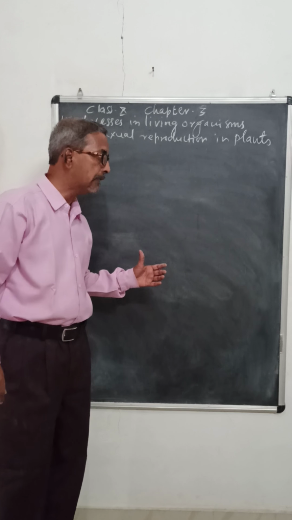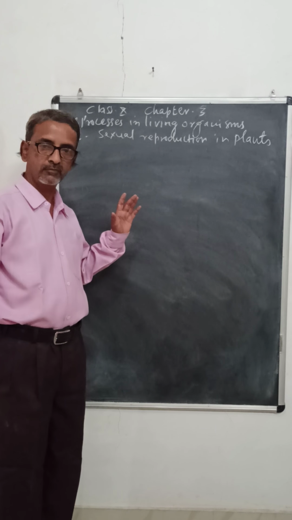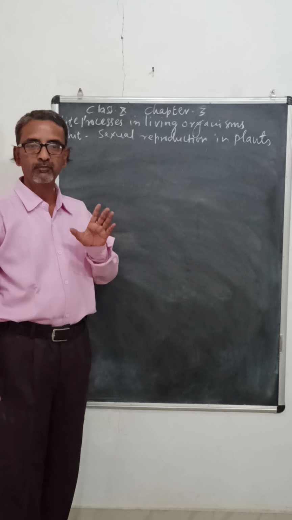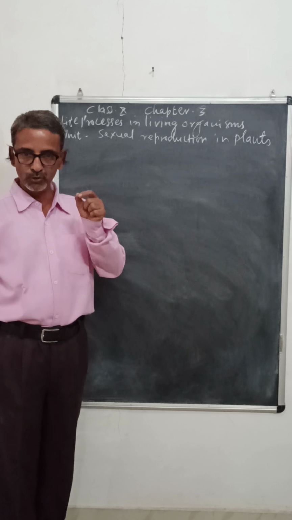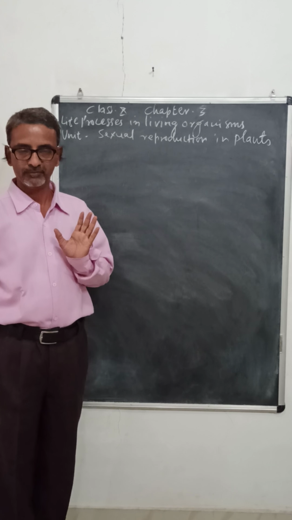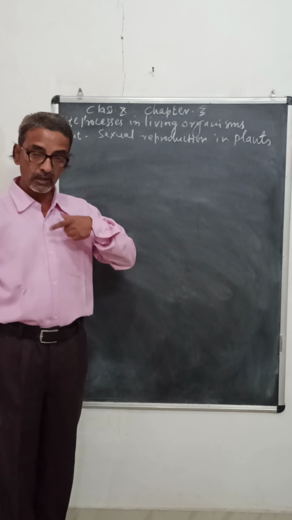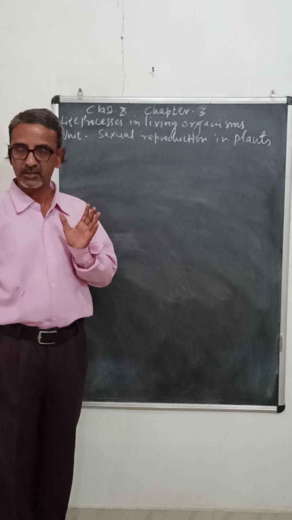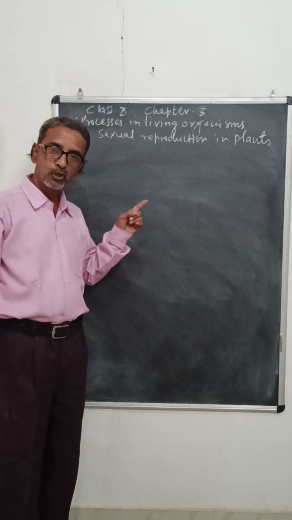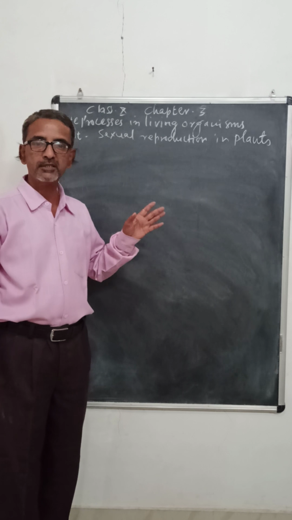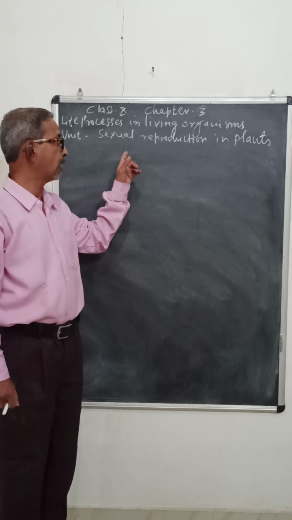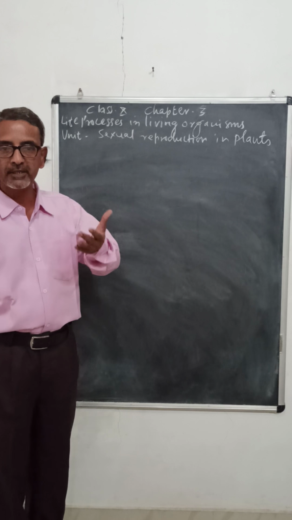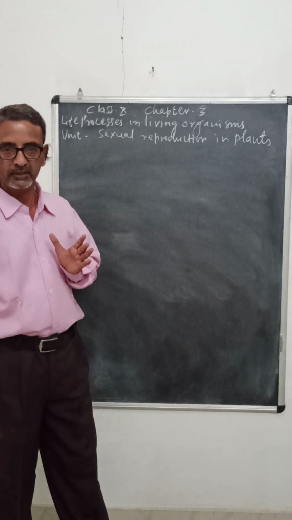As we saw earlier, in plants the flower is the sexually reproducing organ, and the organs other than flowers are called vegetative organs. We have seen vegetative propagation in asexual reproduction. So the flower is the organ which takes part in sexual reproduction in plants.